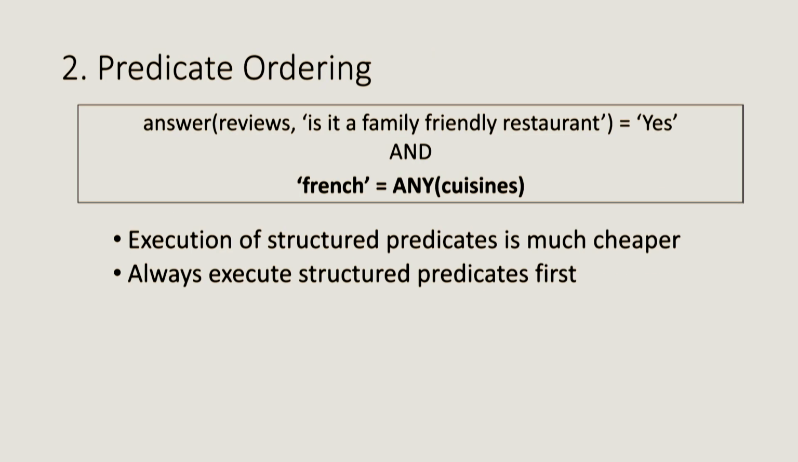Another example is what we refer to as predicate ordering. For the same example, execution of structured predicates is much faster, right? Because it's just previously indexed and you compare the string against database contents, and that is much faster than doing the LLM calls. So we like to execute these structured predicates first before we move on to the unstructured part. But building a compiler that handles all these things and takes into account all the details and edge cases is really an important part of the project.